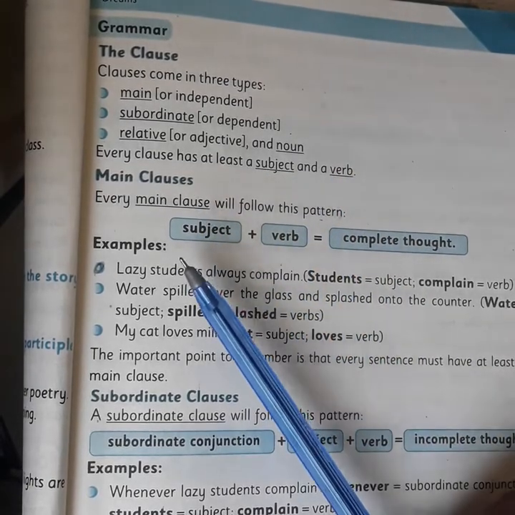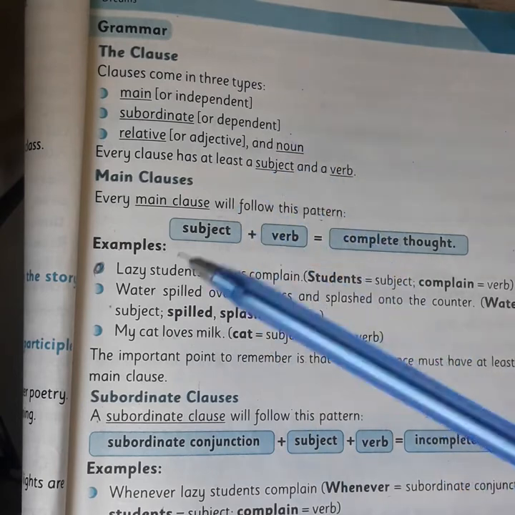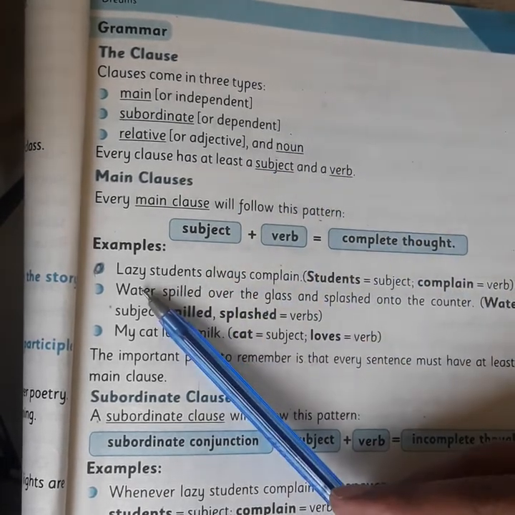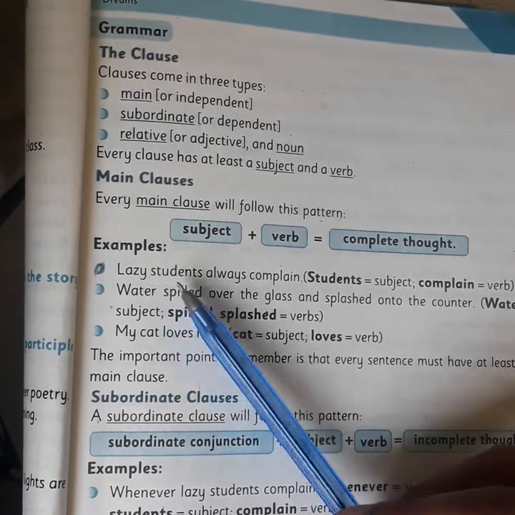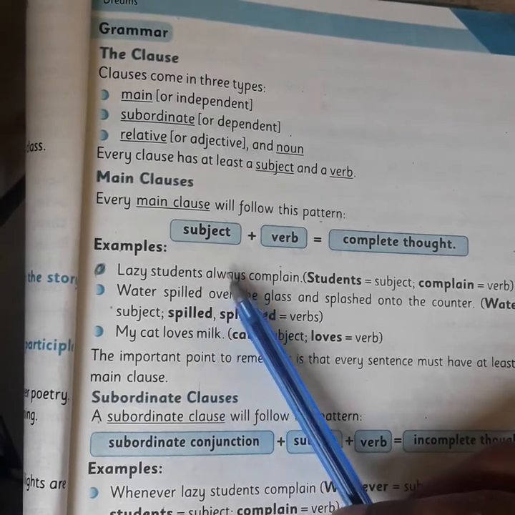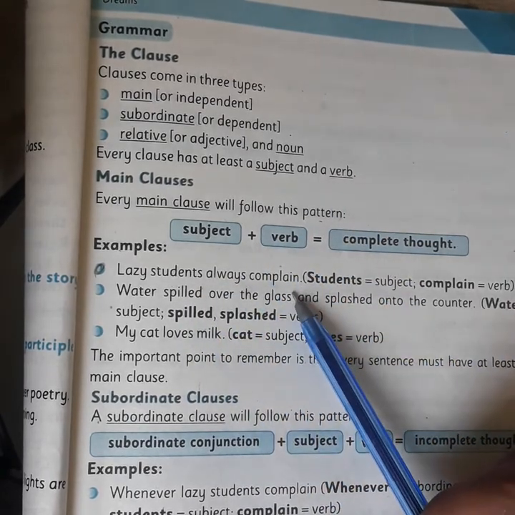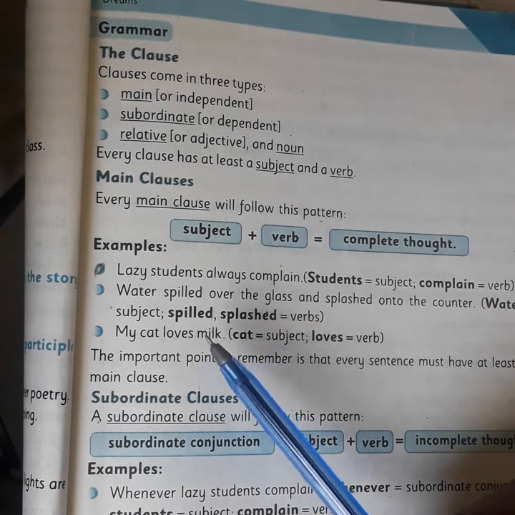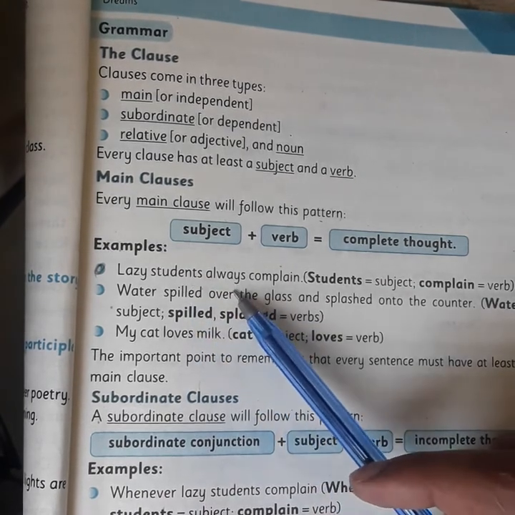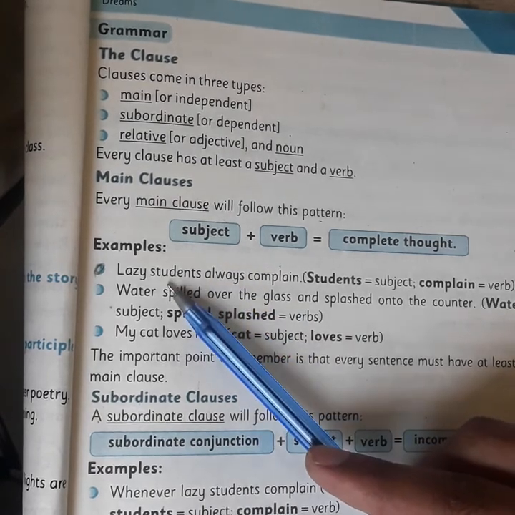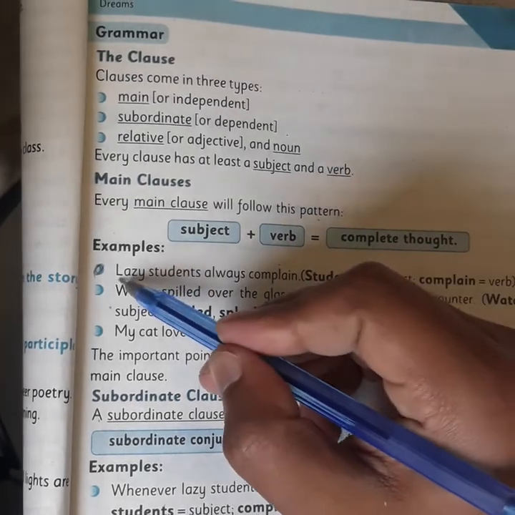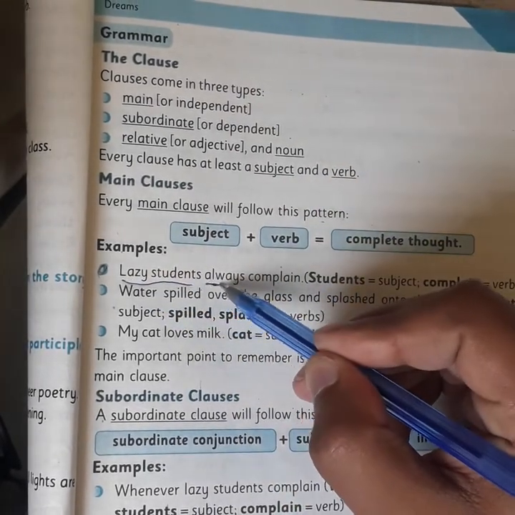So main clause. First we are going to learn about the main clause. Look at the examples. Lazy students always complain. So first we have a subject and then a verb. Here is our subject, lazy students, and here we have the verb.